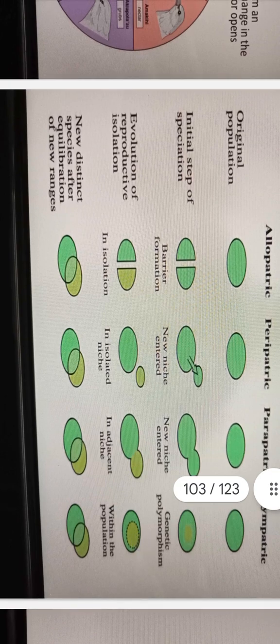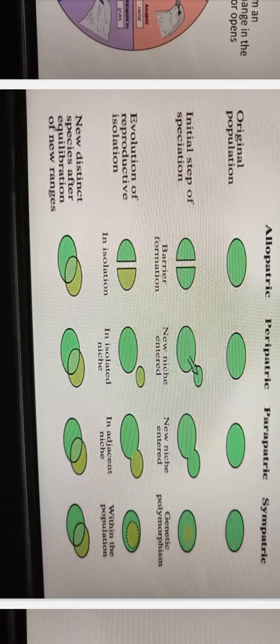Original population: allopatric, peripatric, parapatric, sympatric. Initial step of speciation. First, allopatric: barrier formation, evolution of reproductive isolation. In isolation, new distinct species form after equilibration of new ranges. Then peripatric: original population, initial step of speciation, new niche entered, in an isolated niche.